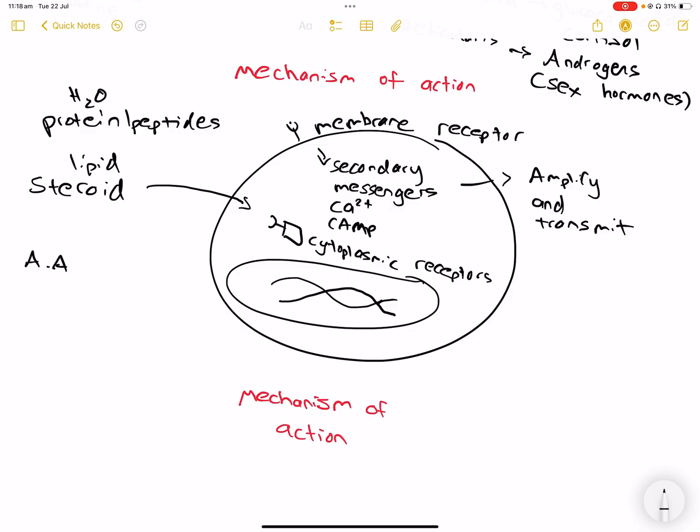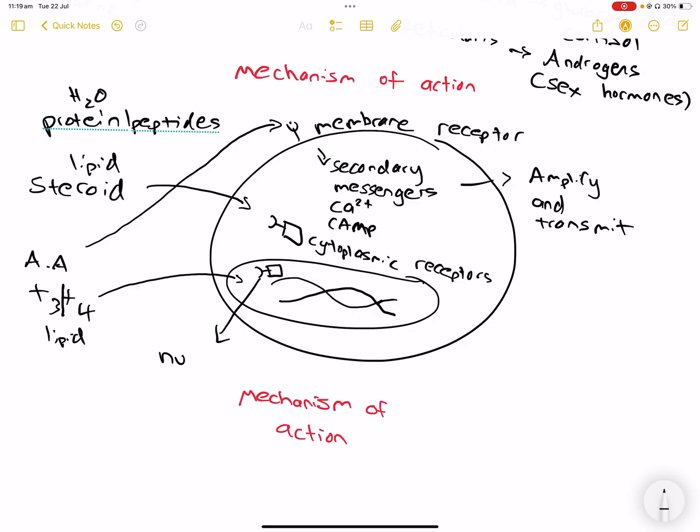Next is amino acid base. Amino acid base we said is water soluble, so it has to bind to membrane receptors. However, I did say there's an exception. The exception is T3, T4. T3, T4 are actually lipid based because they have iodine residues. And because it's lipid based, it's able to go into the cell and directly into the nucleus and bind to nuclear receptors and trigger transcription translation factors.